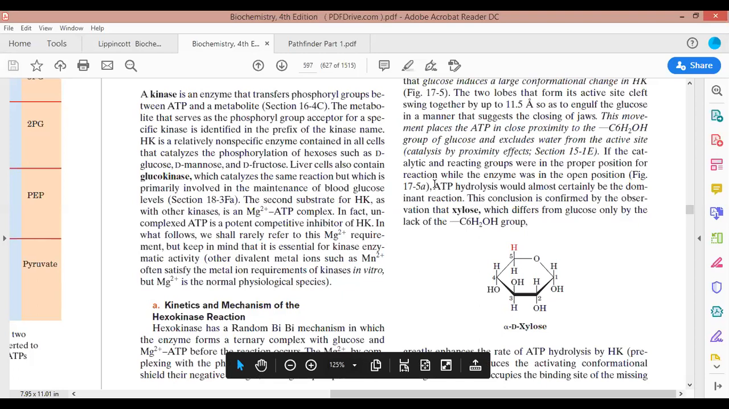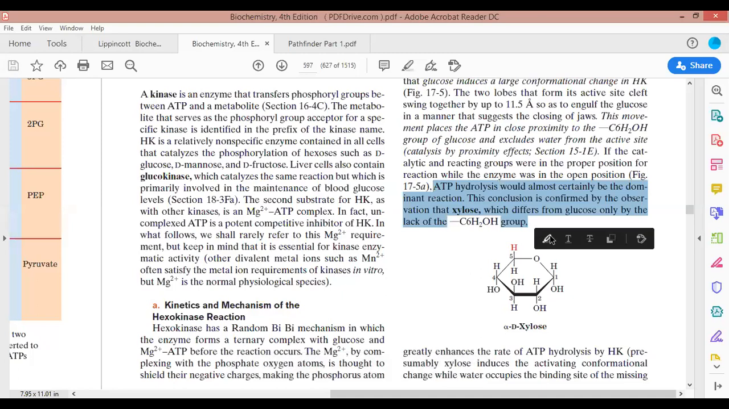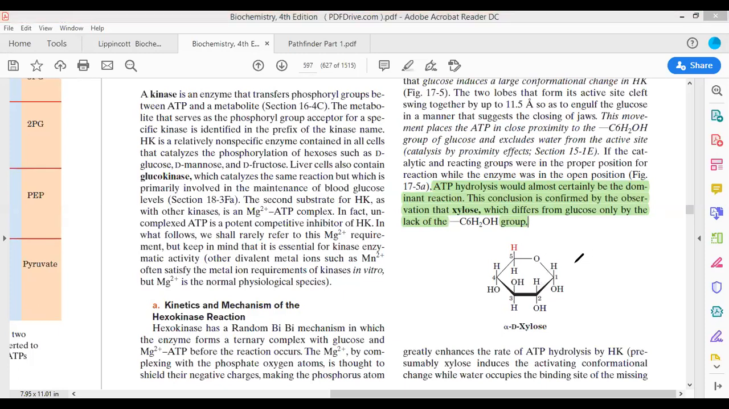See, ATP hydrolysis would almost certainly be the dominant reaction. The conclusion is confirmed by the observation of xylose, which differs from glucose by the CH2OH group. Now see, there is a compound that has been taken, and over this compound the reaction of glycolysis is performed. Now this sugar is actually a 5-carbon sugar. This compound is a 5-carbon sugar in nature.